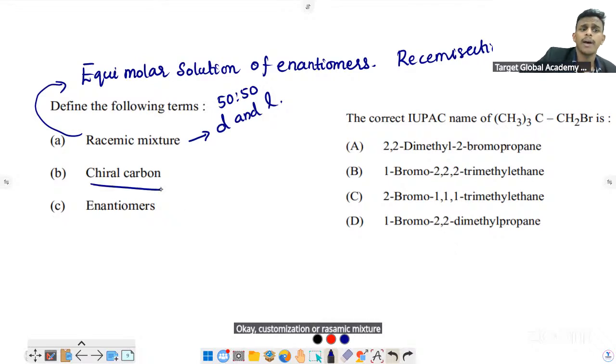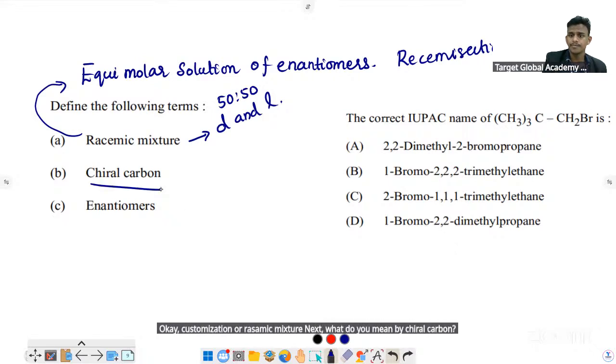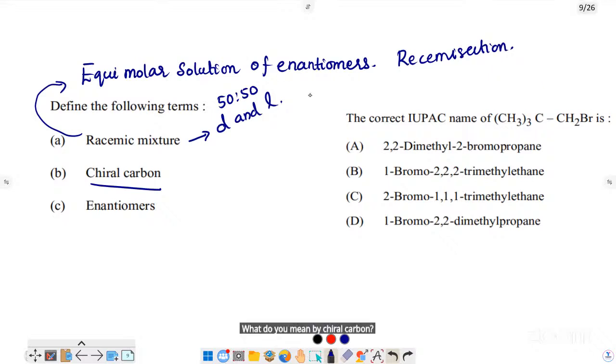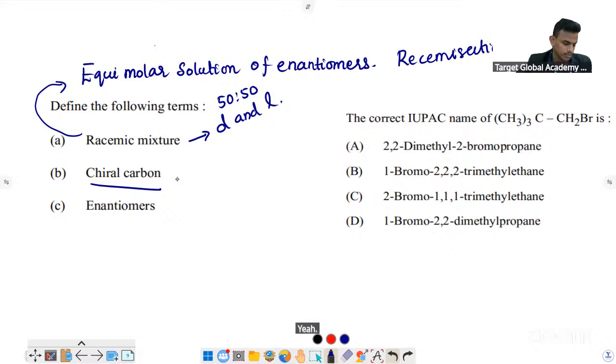Next, what do you mean by chiral carbon? Anyone? What do you mean by chiral carbon? A carbon atom that is bonded to 4 other groups like that.